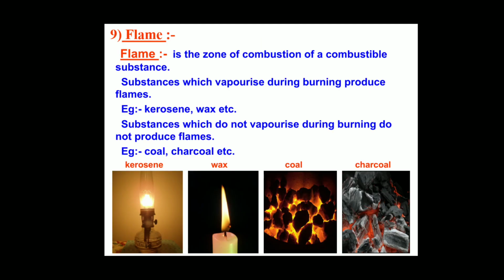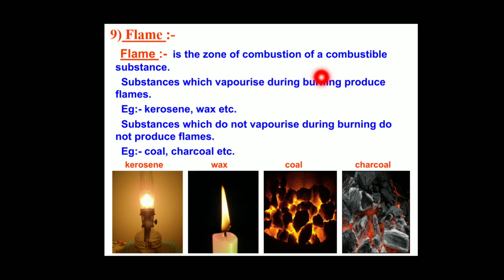Next is flame. What is flame? Flame is the zone of combustion of a substance. It is one of the zones of combustion of combustible substances, those substances which can undergo the process of combustion.